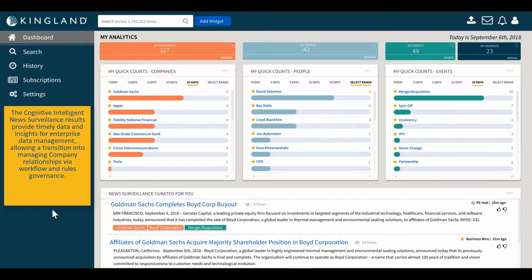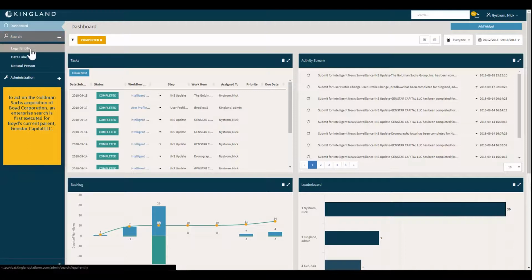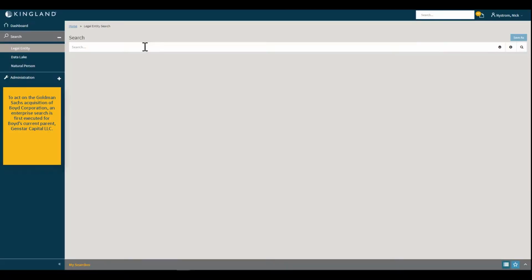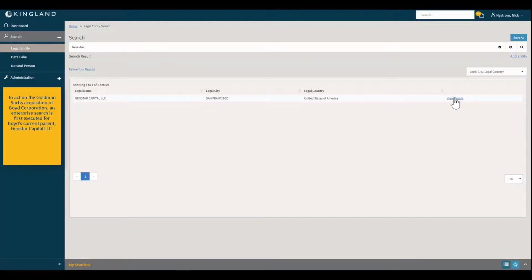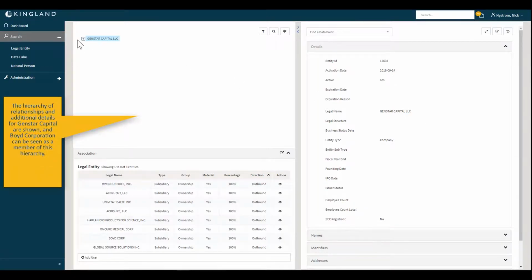Heading back to the dashboard, we now know that we need to make a data management change for the relationships between Goldman Sachs, Boyd Corporation, and Genstar. Let's go ahead and show that now in the Kingland Platform Data Management. Please refer to our other videos on the Kingland platform, such as the hierarchy video, for a more in-depth view of how hierarchy changes happen.